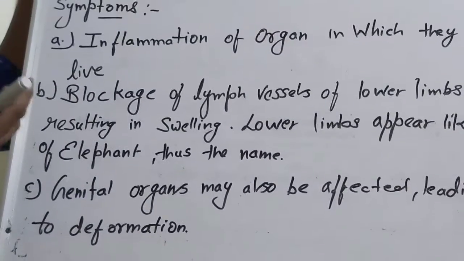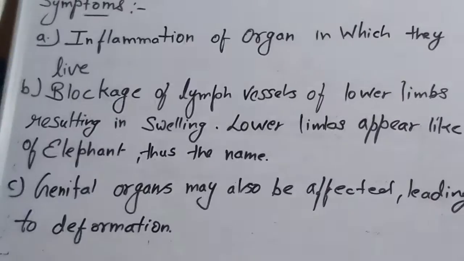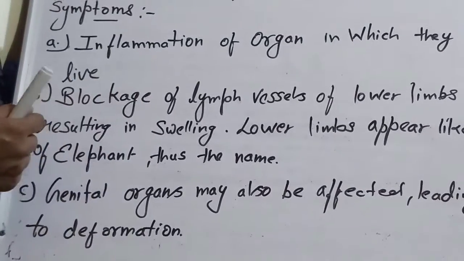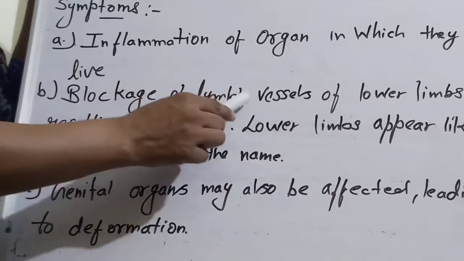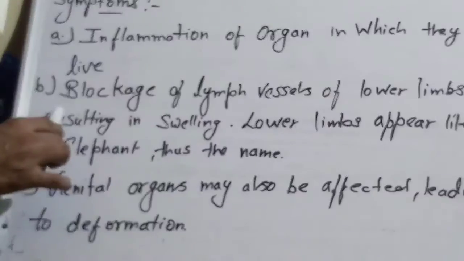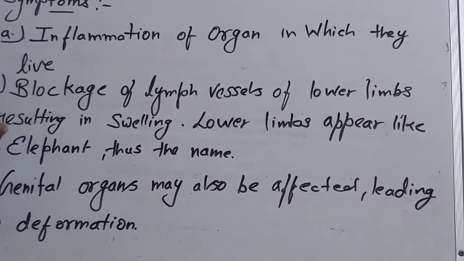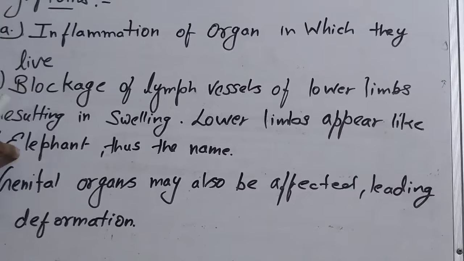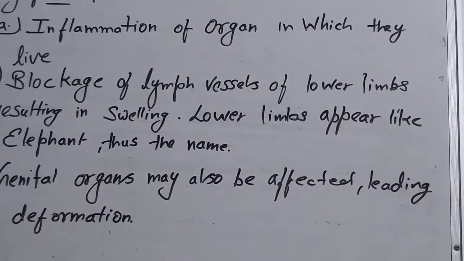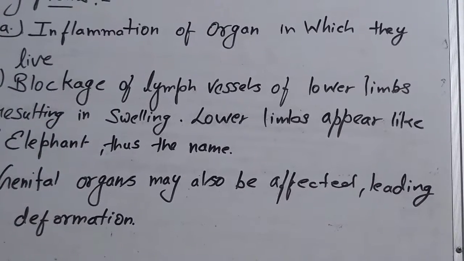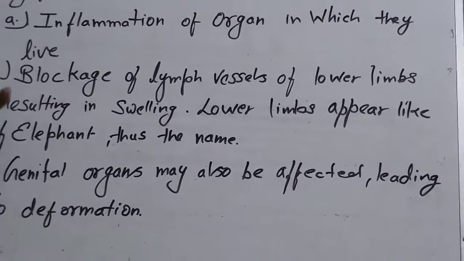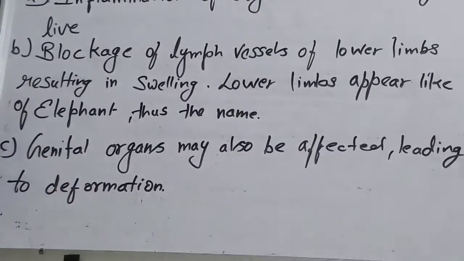So lymph vessels relate to the lymphatic system. Blockage of lymph vessels of the lower limbs results in swelling, and the limbs appear like an elephant's, thus the name. The genital organs may also be affected, leading to deformation.